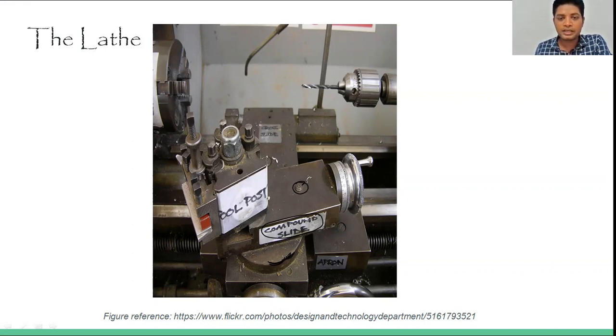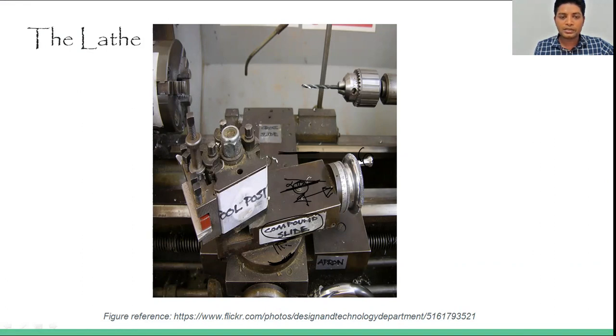The straight direction is of this bed, and this compound slide is in this direction, so with respect to the horizontal, it has some angle. As I said, we are doing taper turning in this setup. First of all, in the compound slide you can rotate this one using the angles which are marked over here, and through this we can provide the feed in this direction. So it can also reciprocate over this cross slide, or on this portion, because it is fixed.